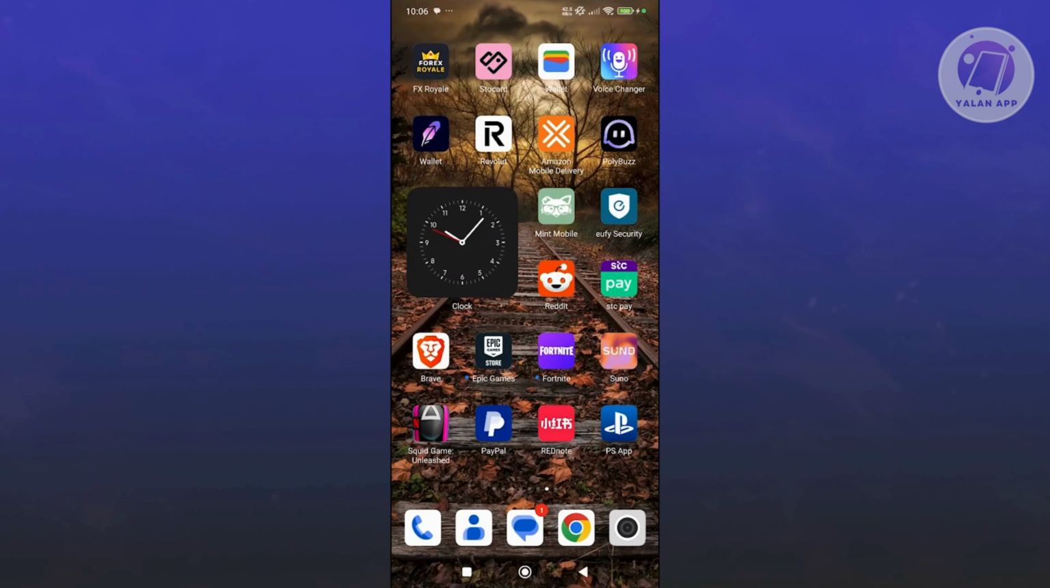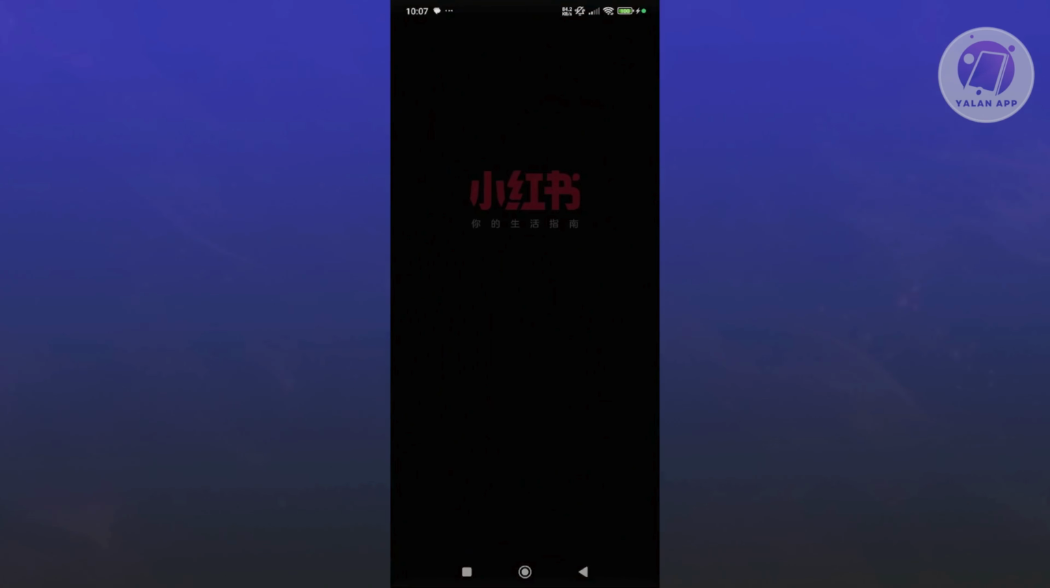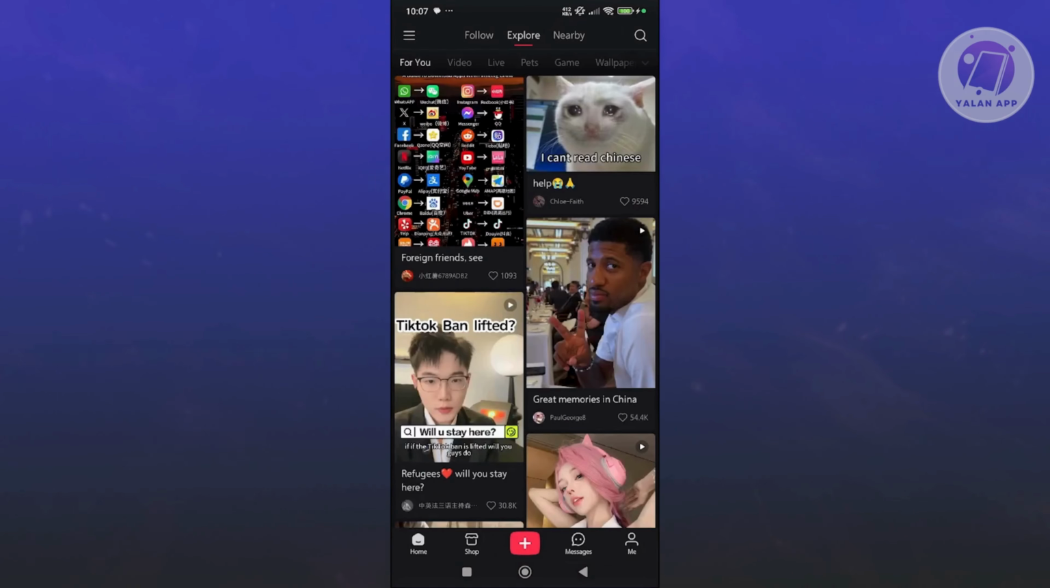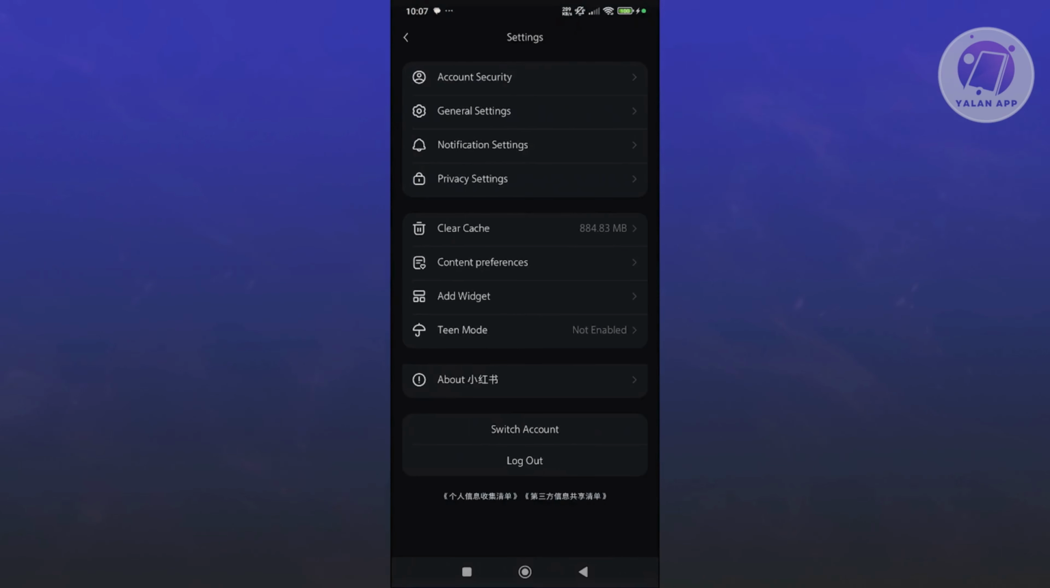So first things first is when you first open the app and you notice that your sound is always turned off, then it means that you might have turned on a specific feature for this one. So you want to go ahead and open up the RedNote app. And you want to go ahead and go to your profile. So go to the bottom right here, in this case the Me tab. You want to go and click on the gear icon you see at the right side here. And from here you want to go to General Settings.